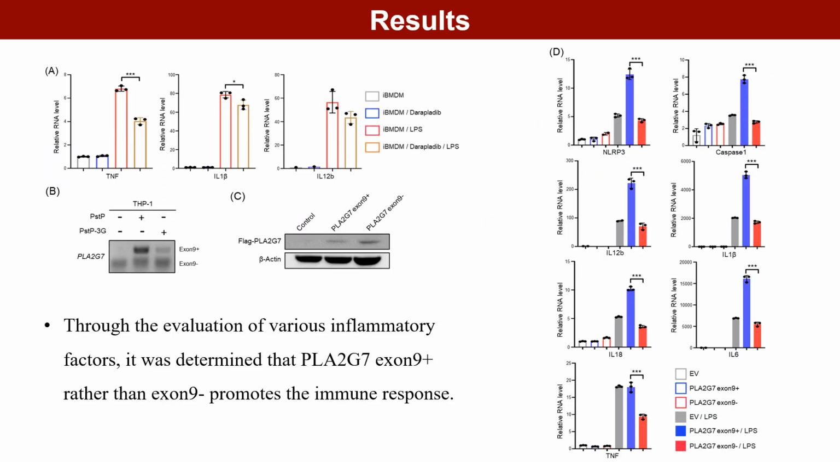Finally, by evaluating the transcriptional levels of various inflammatory factors, we found that only the variant of platelet-activating containing exon 9 significantly enhanced the immune response, while the variant lacking exon 9 had no immune regulatory function.